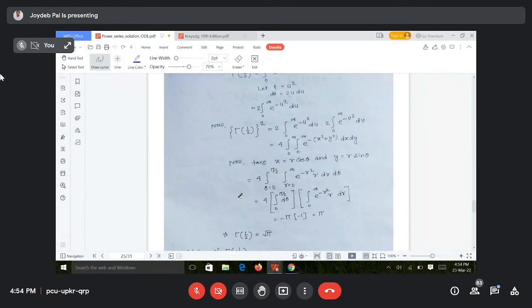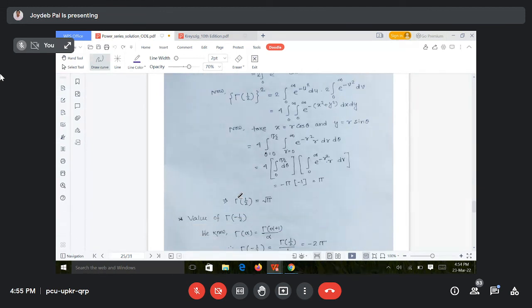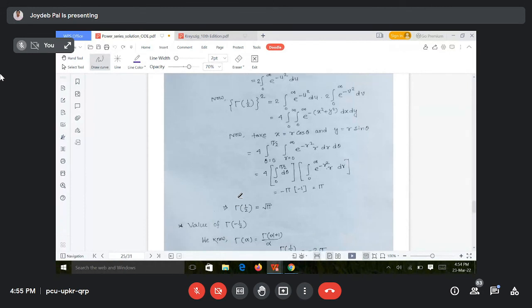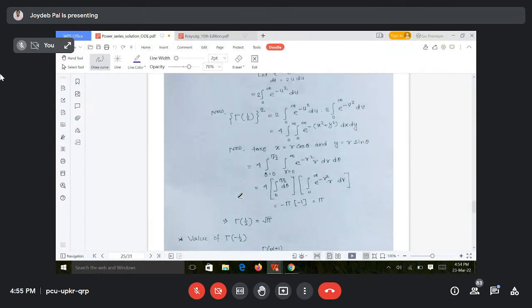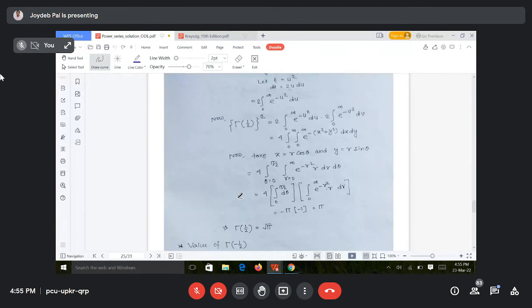So you practice this proof 2 or 3 times. Otherwise you cannot write it in the exam, because if they give the proof that gamma half is equal to root pi, then you have to remember this. Okay, in the next class, I will discuss the rest of these special functions. Then I will go to the Bessel function.